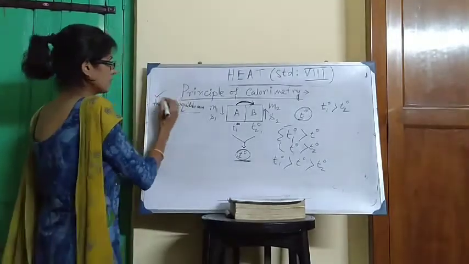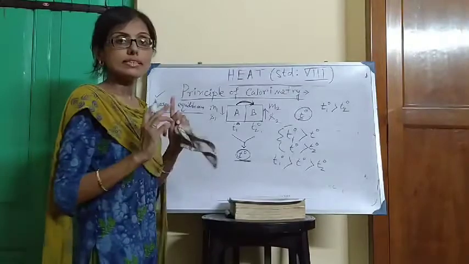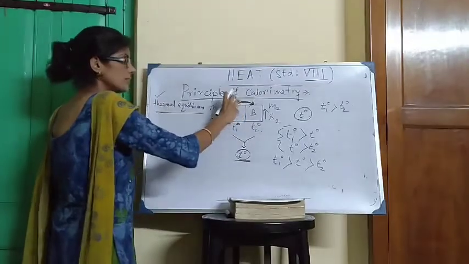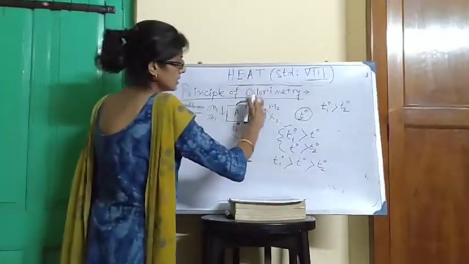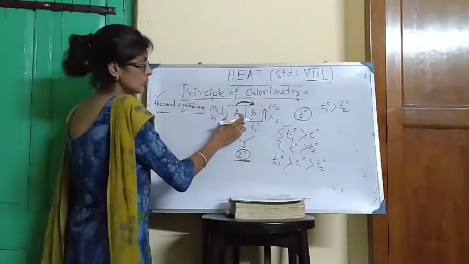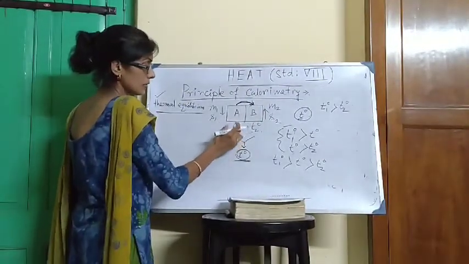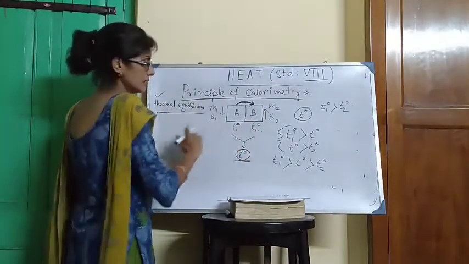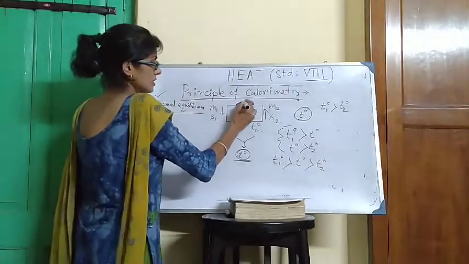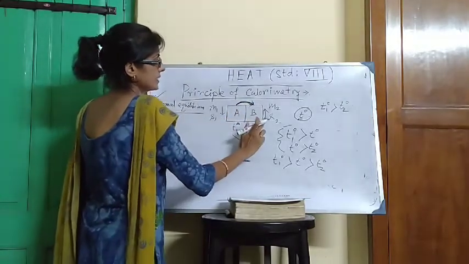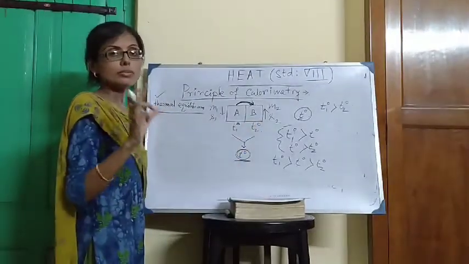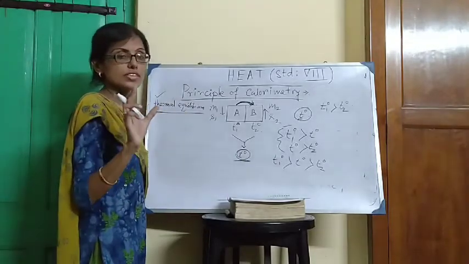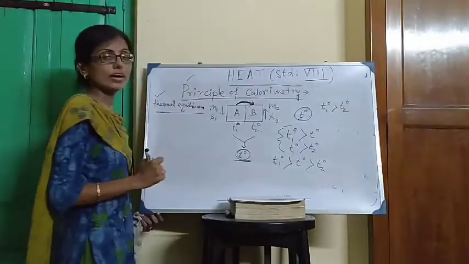When the thermal equilibrium is attained in the composite system, then the heat lost by the hotter body is equal to the heat gained by the colder body. Hotter body means the body whose temperature is greater, and colder body means the body whose temperature is lesser than the other one. So the heat lost by the hotter body and heat gained by the colder body both are the same under thermal equilibrium condition. This statement is known as the principle of calorimetry.